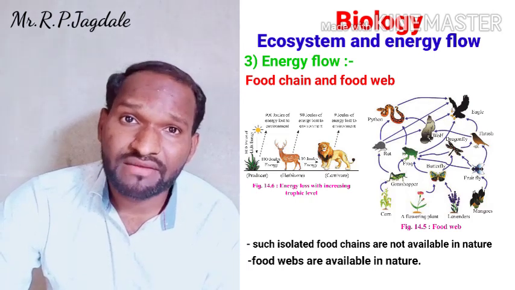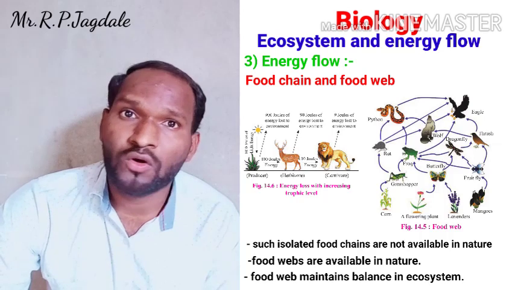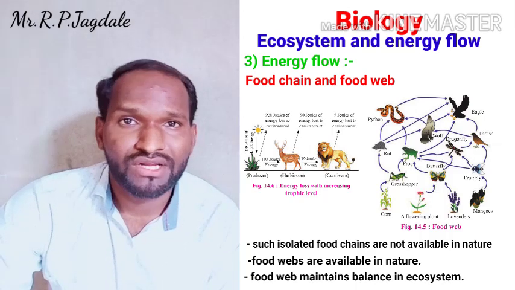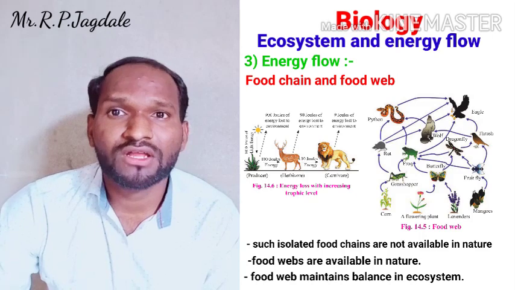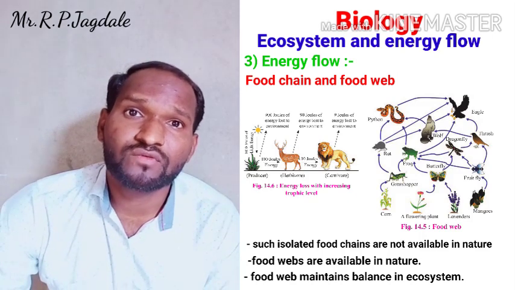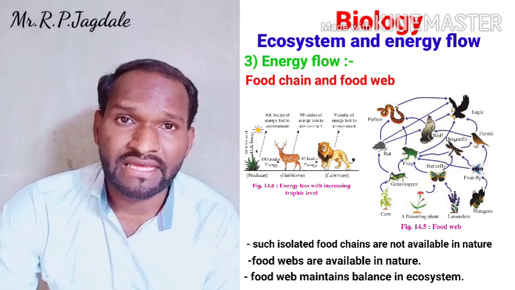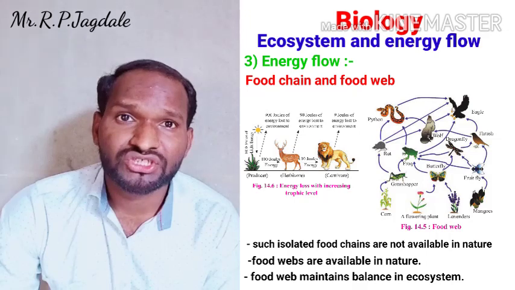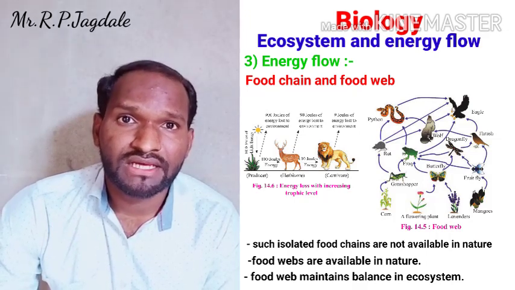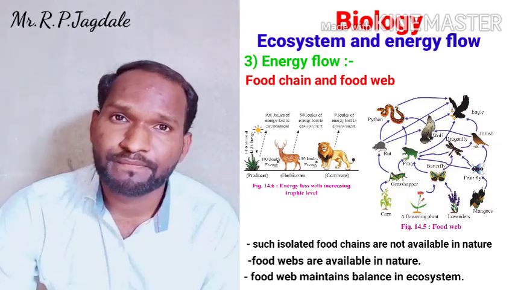So what is the benefit of a food web? If one organism is eliminated, there is no loss to the food web. But in a food chain, if one organism is eliminated, the entire food chain is going to be disturbed. So remember, students, that in nature such a food chain is not available; there is only the availability of a food web.